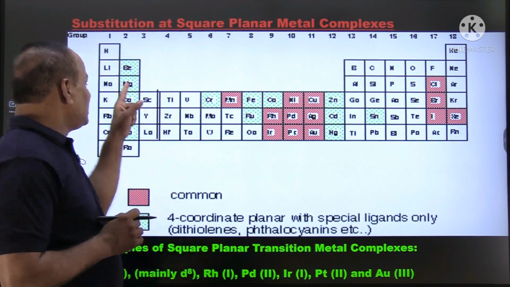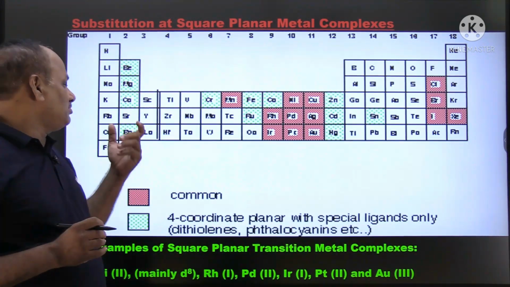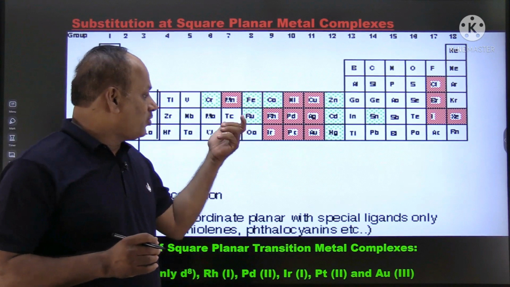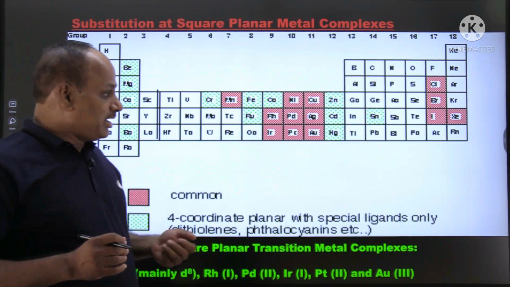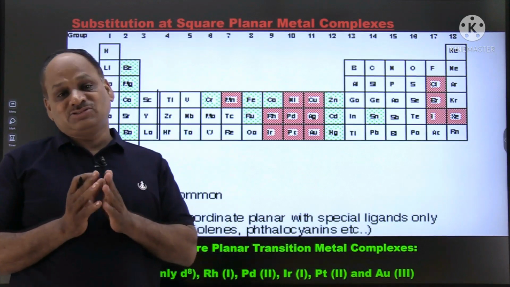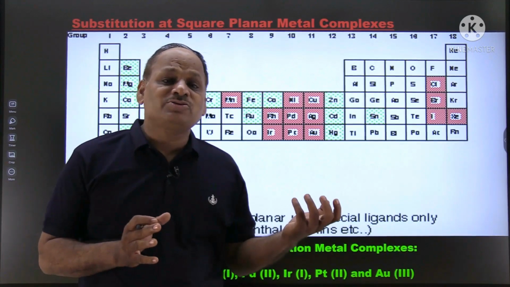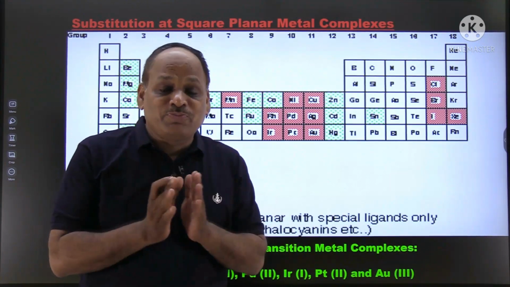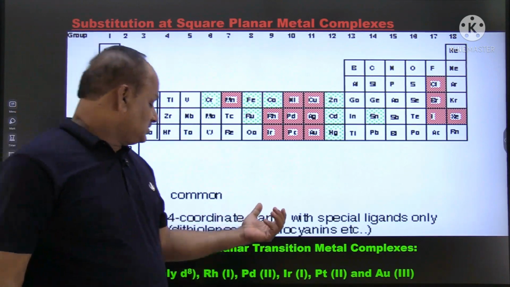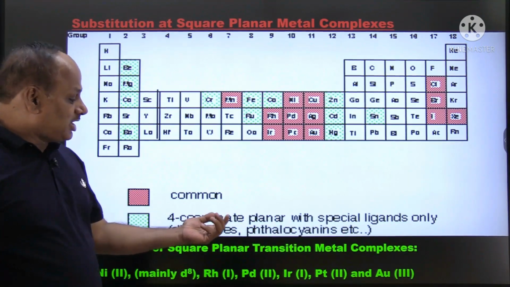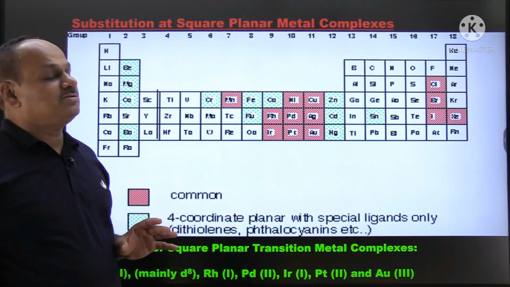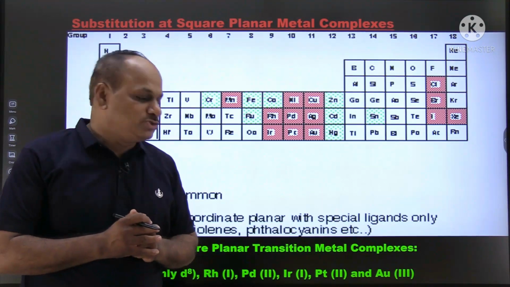And also the green color: beryllium, magnesium, calcium, barium, iron, cobalt, ruthenium, chromium, zinc, cadmium, mercury, and tin. These elements show square planar geometry for particular ligands, maybe dithionines or phthalocyanines. Then these elements show the square planar geometry.